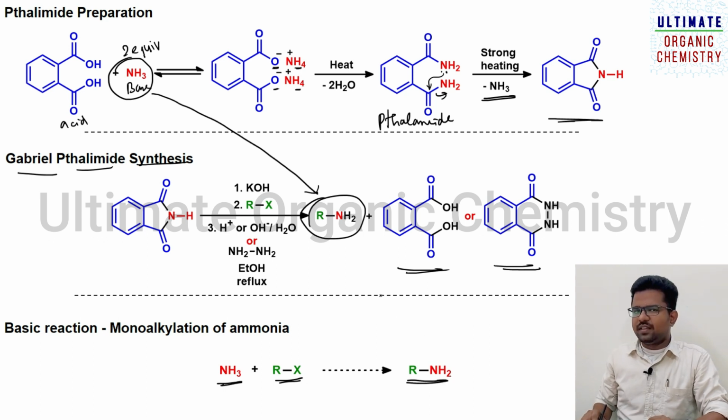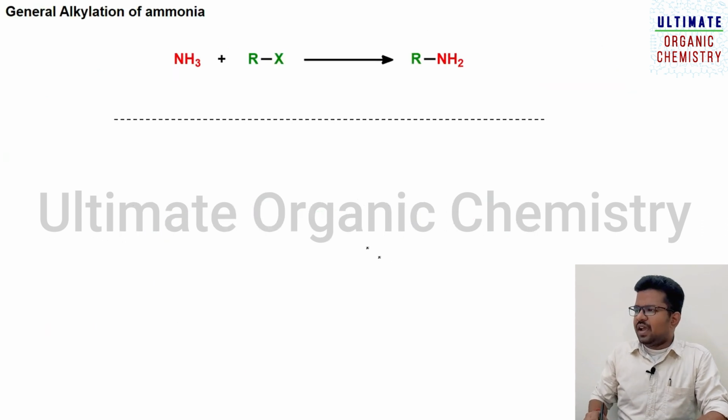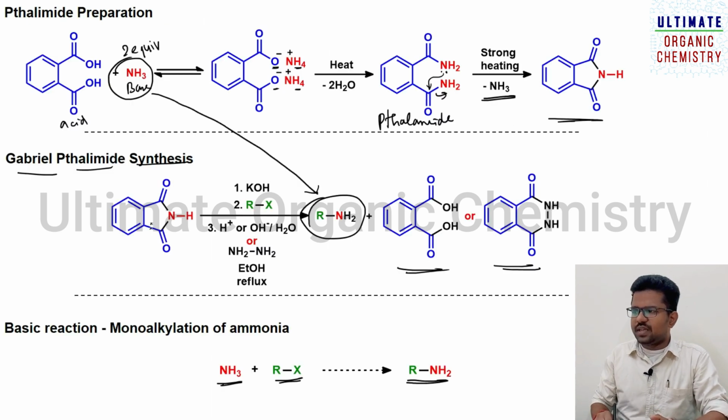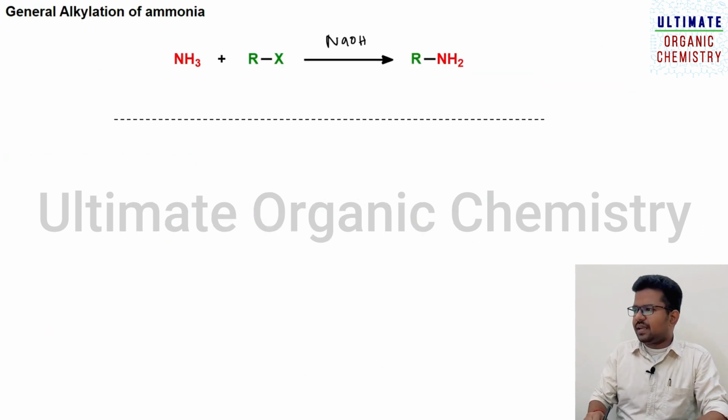So this is a thing that we need to understand. You may ask a question, sir, I can take ammonia and treat it directly with alkyl halide in the presence of a base like sodium hydroxide, so directly I will end up with a primary amine. Then why do I need to go through this much procedure, that is Gabriel phthalimide synthesis? I can directly treat here.